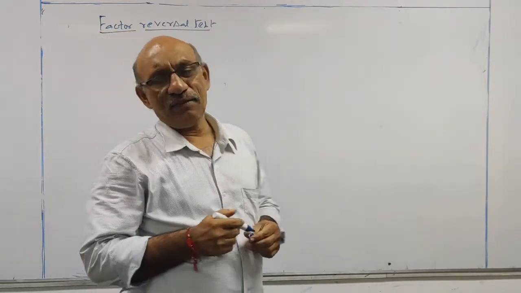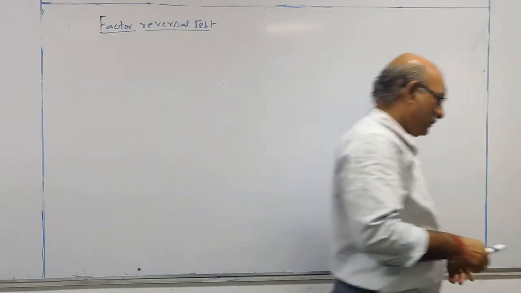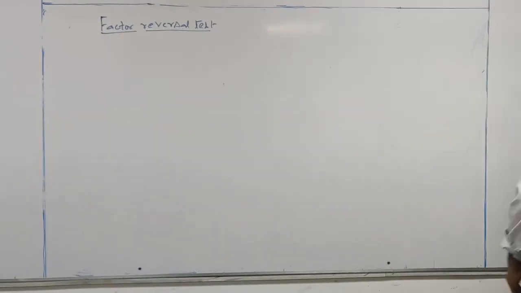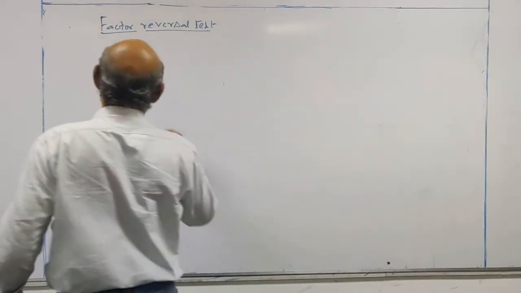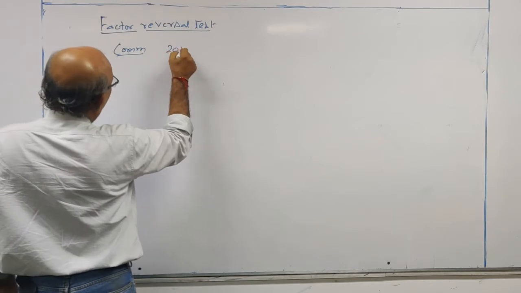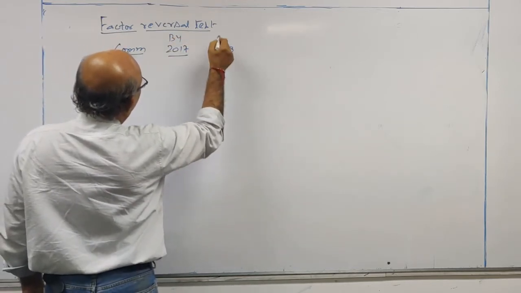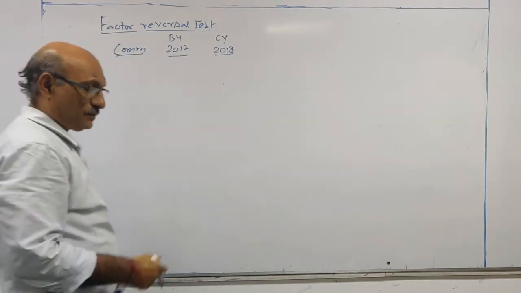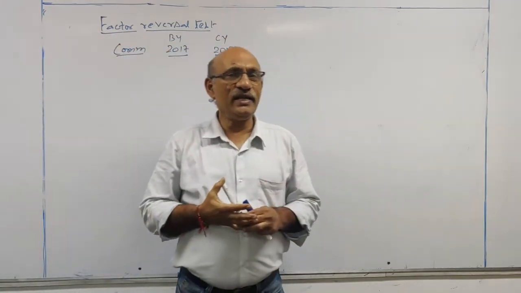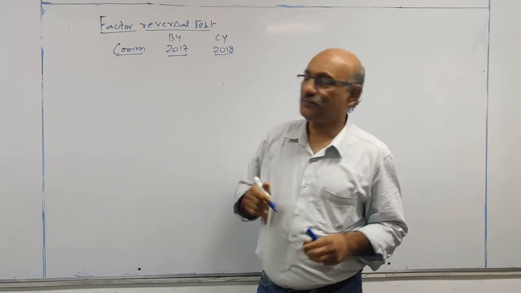We are calculating the price index number as well as the quantity index number. Let us see. We have a group of commodities, 2017 as the base year and 2018 as the current year.